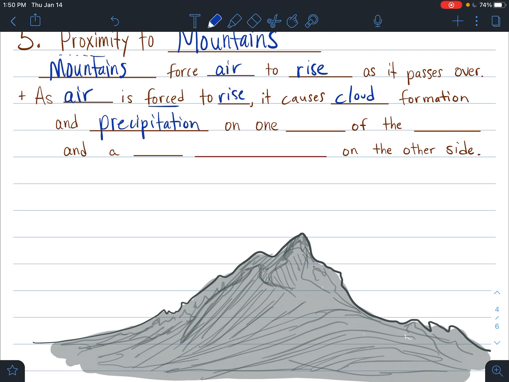So let me reread this so we can get the sentence structure correct. As air is forced to rise, it causes cloud formation and precipitation on one side of the range, the mountain range. And we get a dry rain shadow. So think about a shadow. Well, a rain shadow is just meaning that all the rain is gone and there's no rain at all. So a dry rain shadow on the other side.